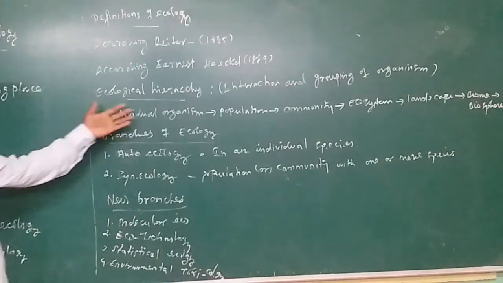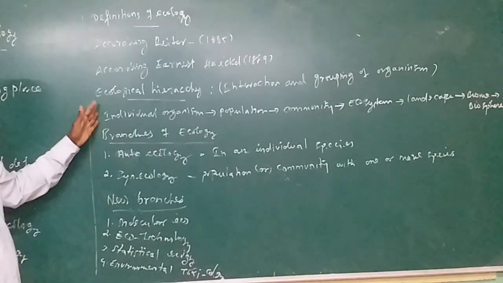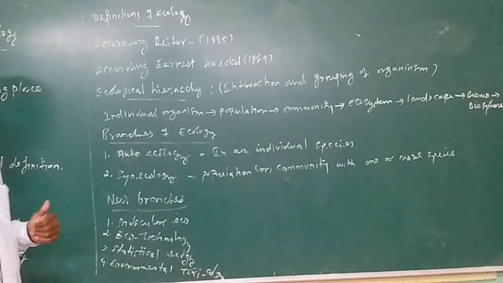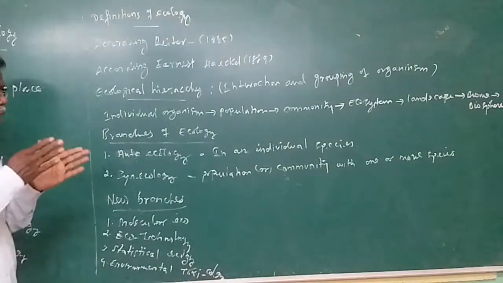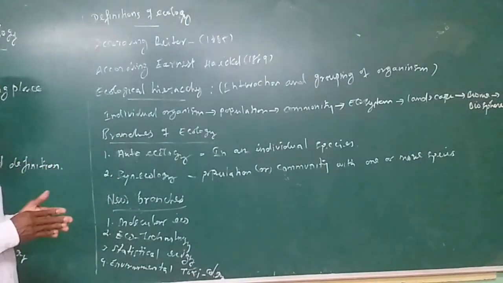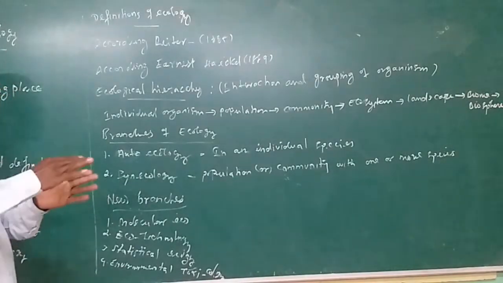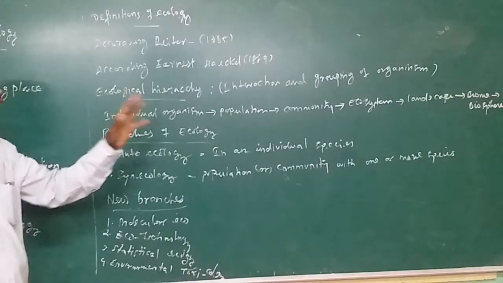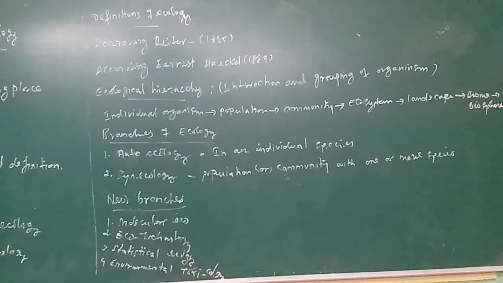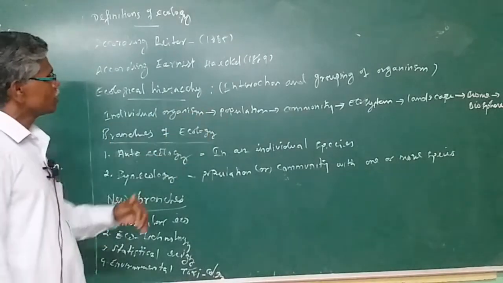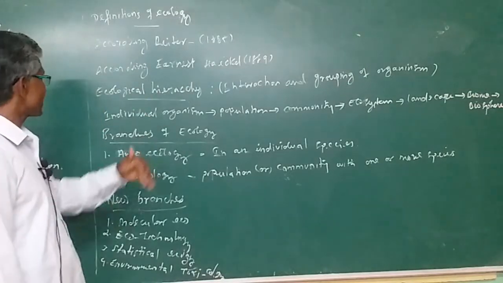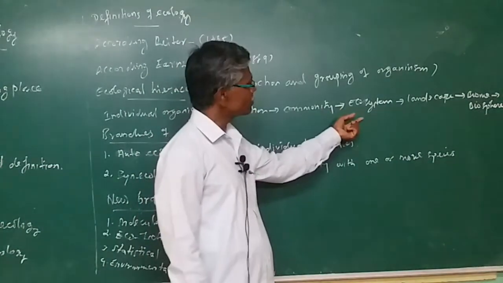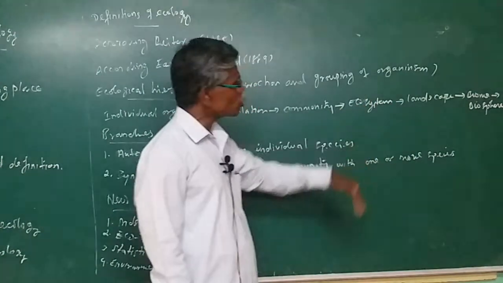And then the ecological hierarchy. It means the interaction of a group of organisms and their environment; that is called ecological hierarchy. The chain of the ecological hierarchy is: individual organism, population, community, ecosystem, landscape, biome, biosphere.